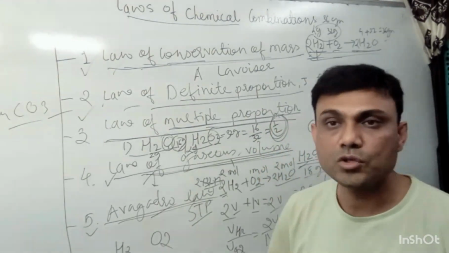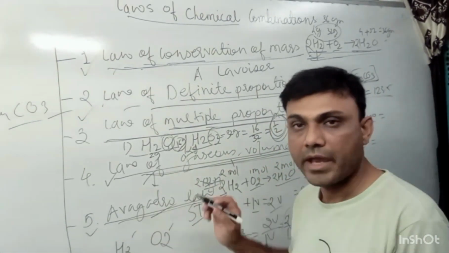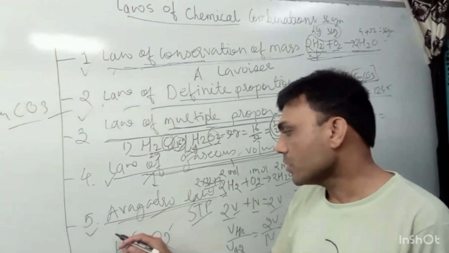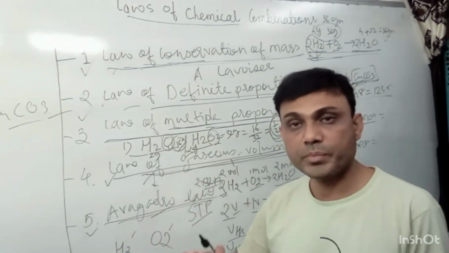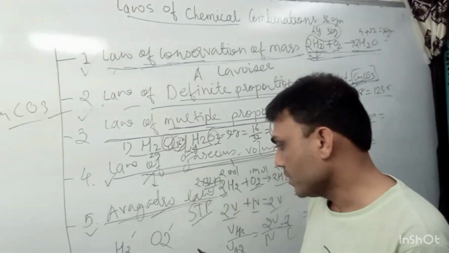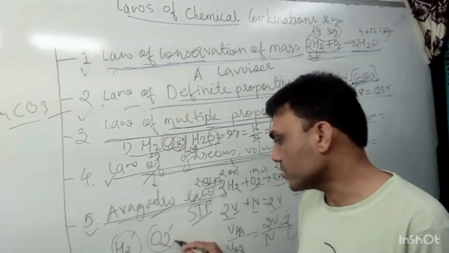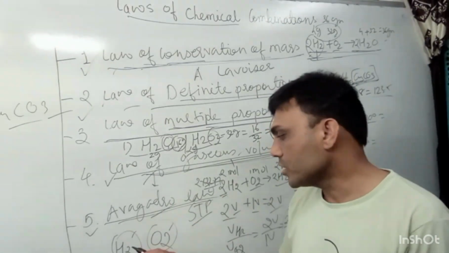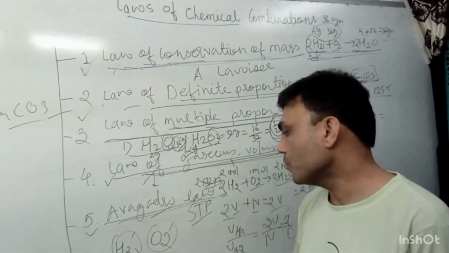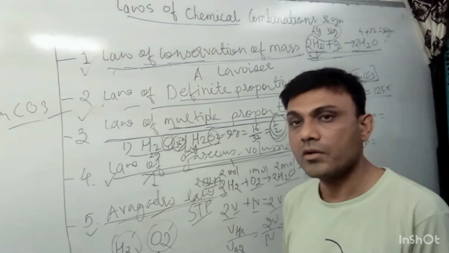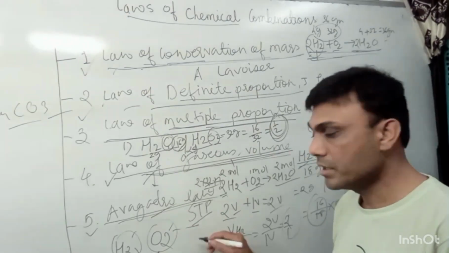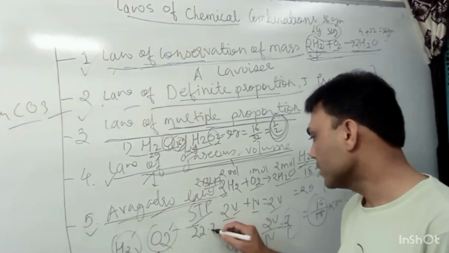I have taken two gases, H2 and O2. Now both pressure and temperature are the same. Suppose it is at STP, its volume will be 22.71, and the oxygen volume will be 22.71.